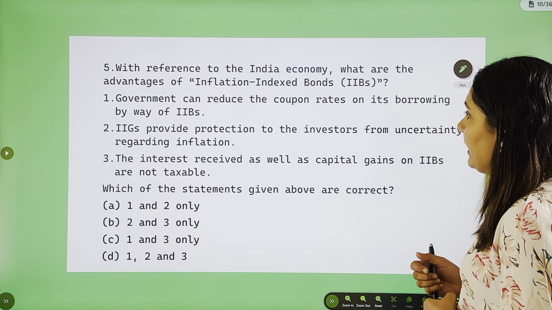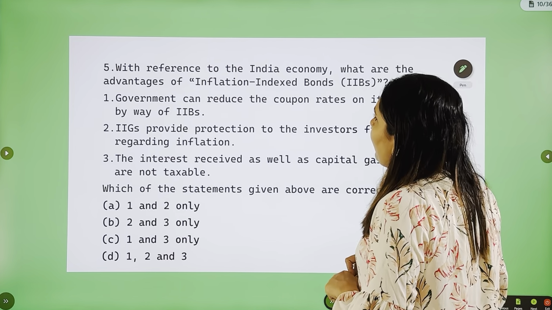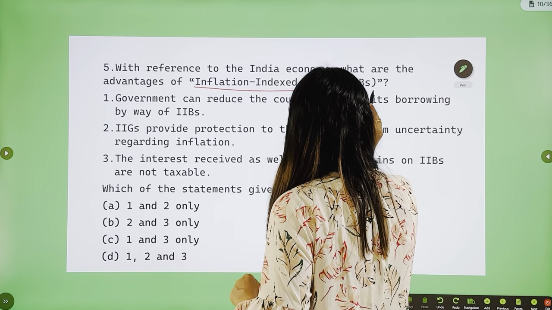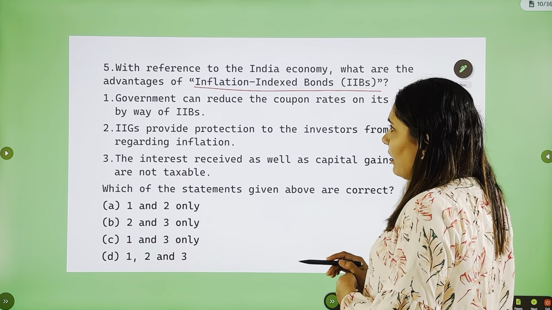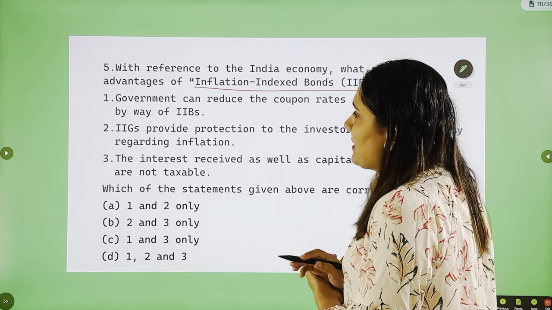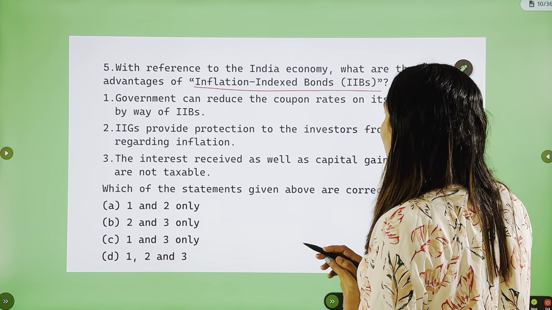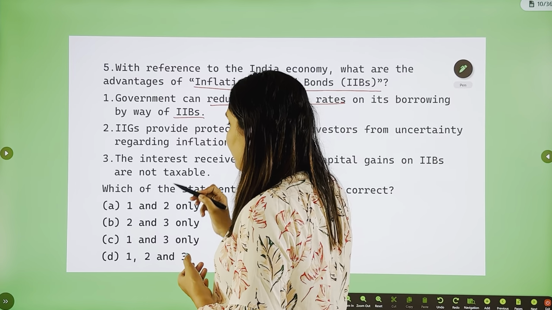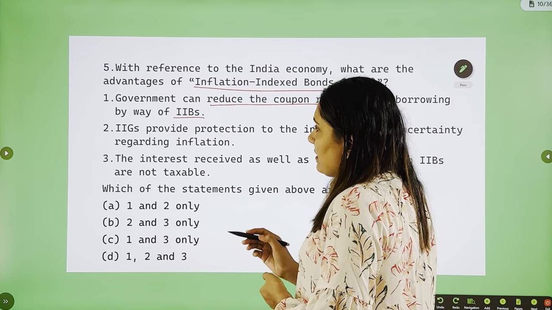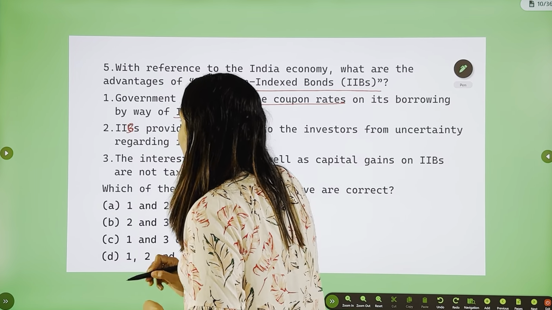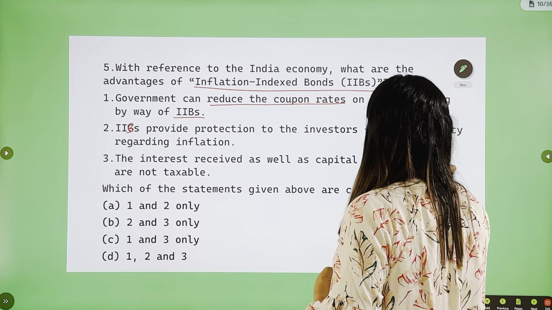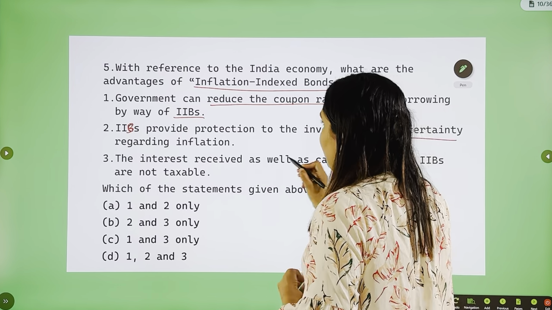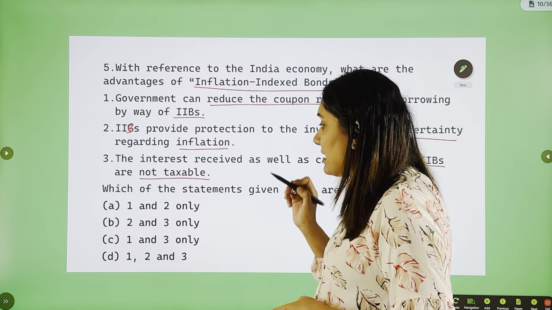With reference to Indian economy, what are the advantages of inflation indexed bonds? Now, we'll see the statements first. Government can reduce the coupon rates on its borrowings by way of inflation indexed bonds. Inflation indexed bonds provide protection to investors from uncertainty regarding inflation. The interest rate received as well as the capital gains on IIBs are not taxable. These are the 3 statements.